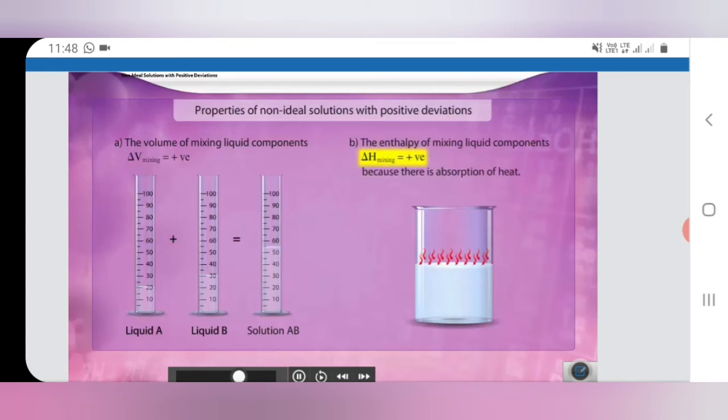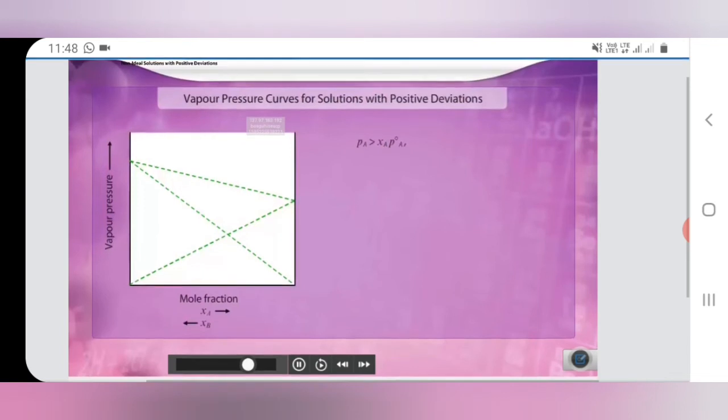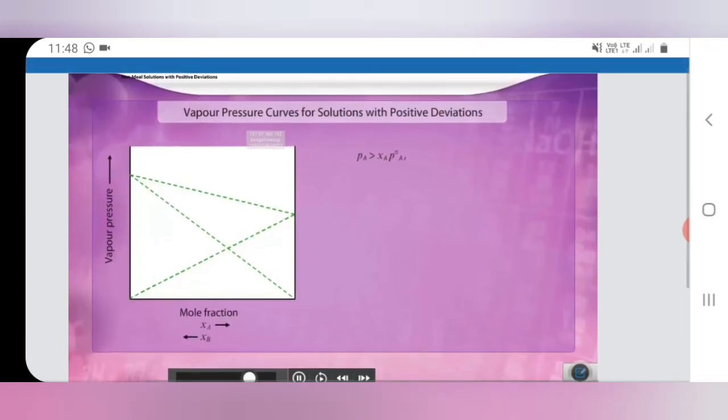If we plot a graph between the partial vapor pressure of B against its mole fraction, a curved line above the partial vapor pressure expected from Raoult's law is obtained. The mole fraction of B decreases from 1 to 0. The total vapor pressure curve of the solution is the sum of the partial vapor pressures, which is above the vapor pressure expected from Raoult's law.